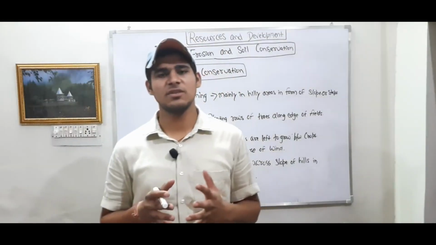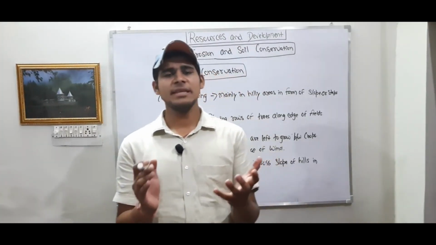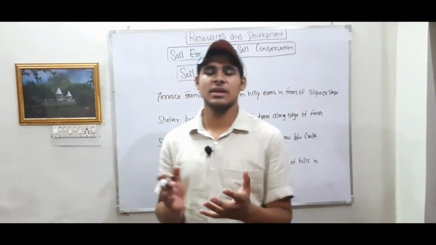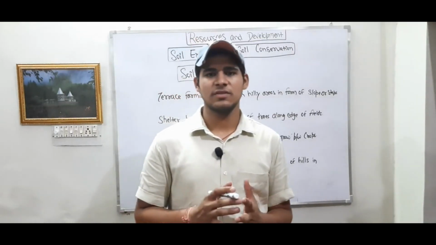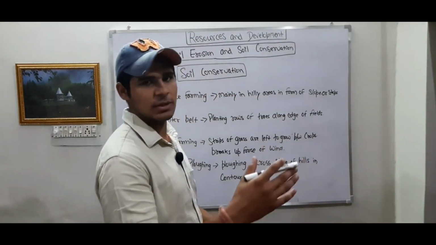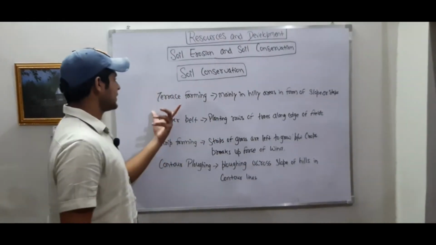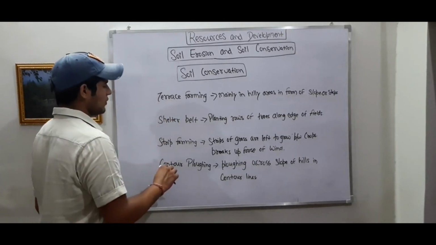Now we will discuss soil conservation. Before starting soil conservation, we will discuss the causes behind soil erosion. Mainly, soil erosion is caused by human activities such as deforestation, overgrazing, and overploughing. Now we will discuss soil conservation and the methods to control soil erosion: terrace farming, shelter belt, strip farming, and contour ploughing.